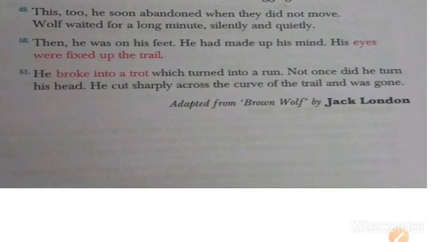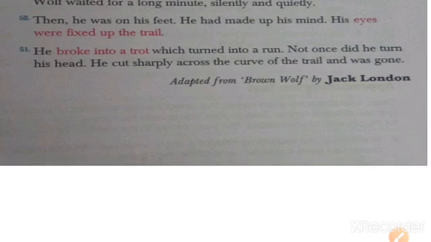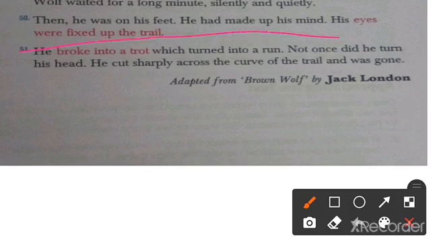Not once did he turn his head. He cut sharply across the curve of the trail and was gone. Okay, so in the end, he goes to Skiff Miller, and he never turned back to see the couple, Walt and Madge.